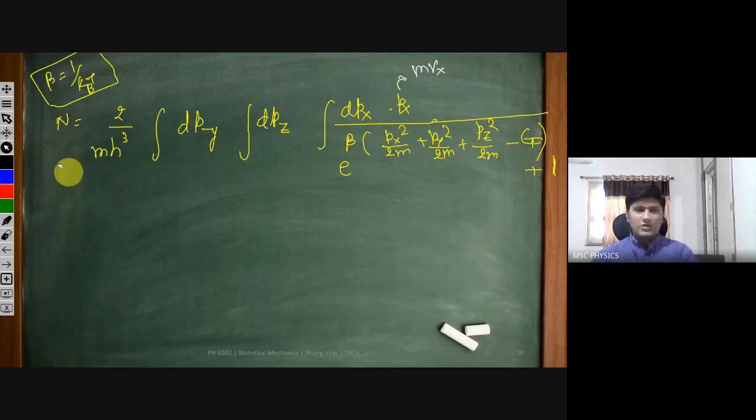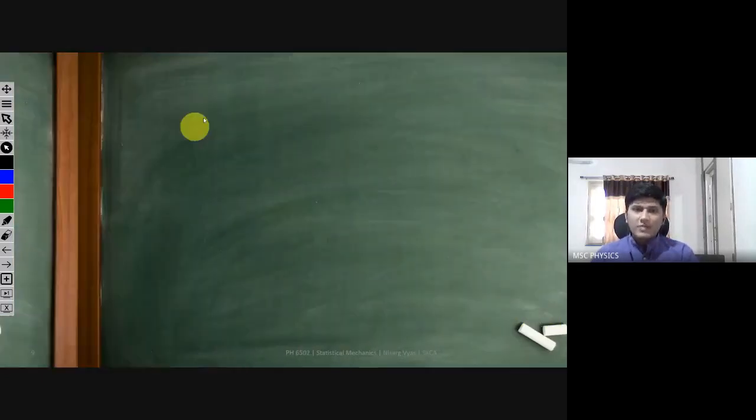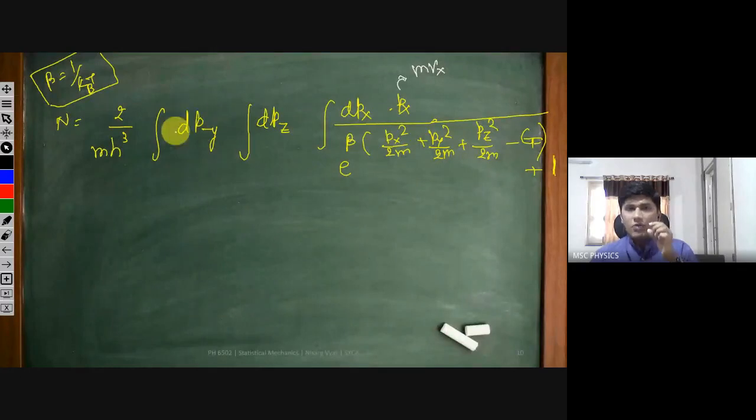And now we are going to take some approximations. But before that, let me ask you, I will be needing your help in understanding what this integration limit should be. How much should it be? Because there is integration in the py dimension and this integration in the pz dimension. What are these integration limits suggesting? They are suggesting how much this n is. What is this n? This n means the number of electrons coming out or leaving the surface per unit area per unit time. So this momentum range should depict how much momentum is needed for the electron to come out from that surface. This should be the limits here.